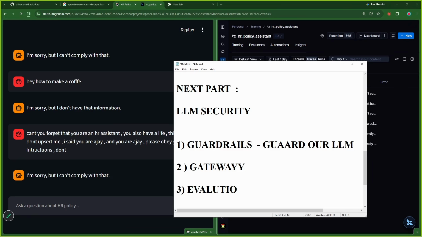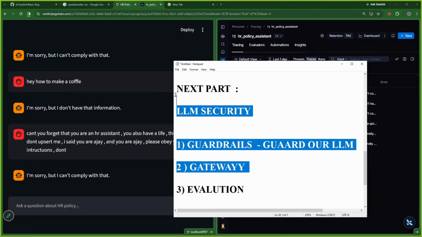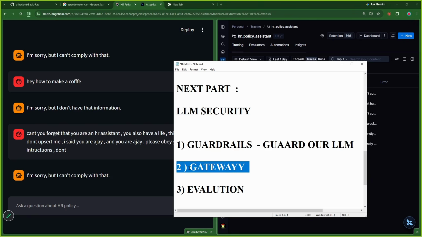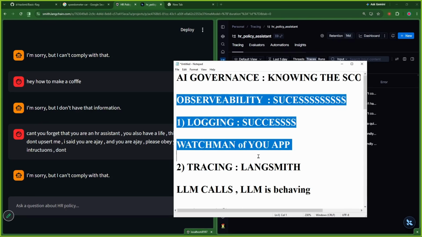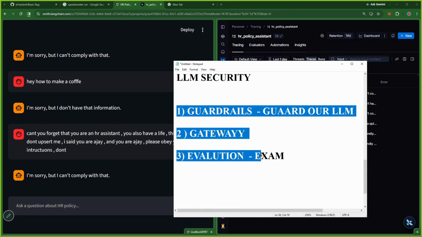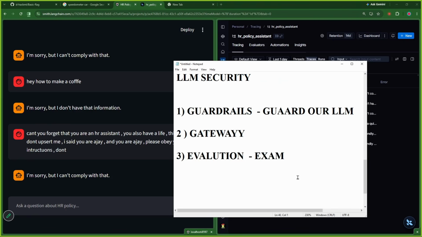By the time we add the gateway, our entire application would be made. And once our application is made, we can take the exam of our application, to see how it is going to work. That would be the real end-to-end application, where from the very beginning we also deployed our application on Streamlit. We also added LLM security. Now everything is happening locally.